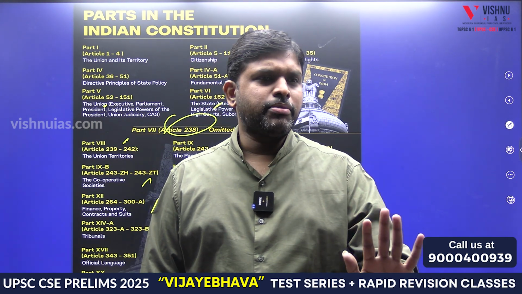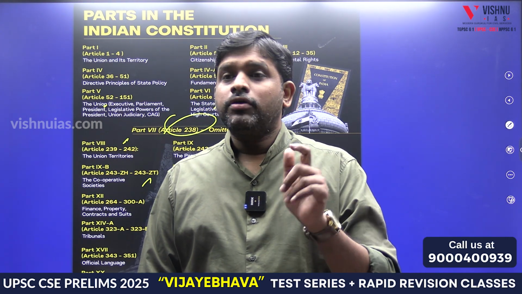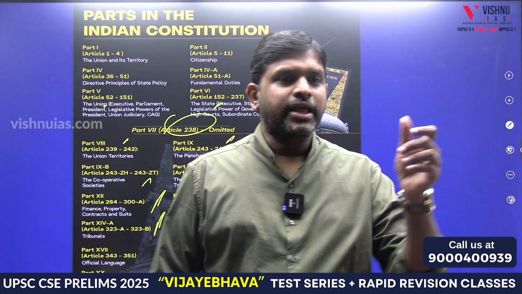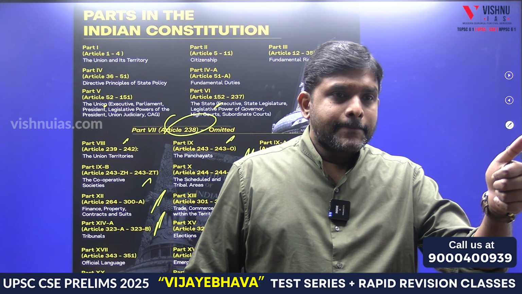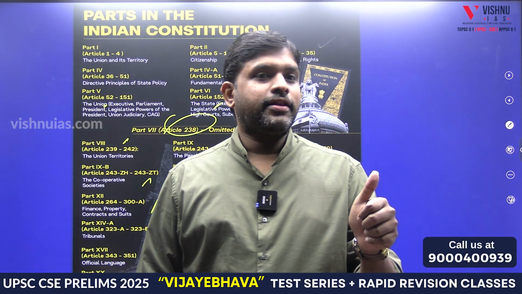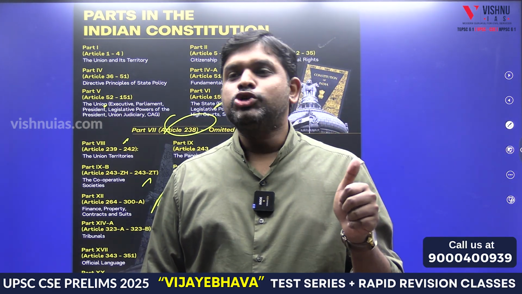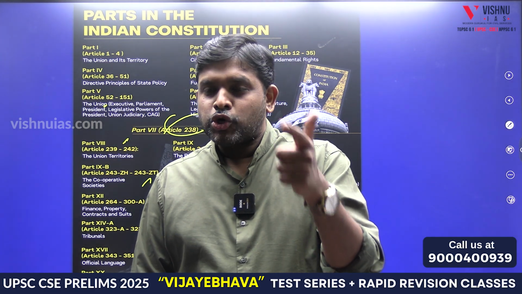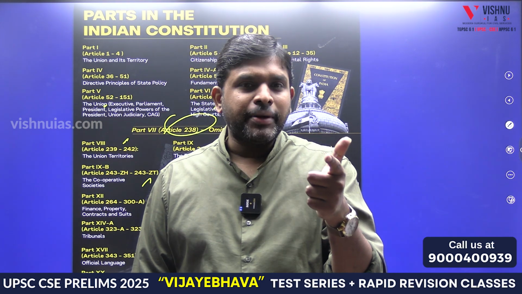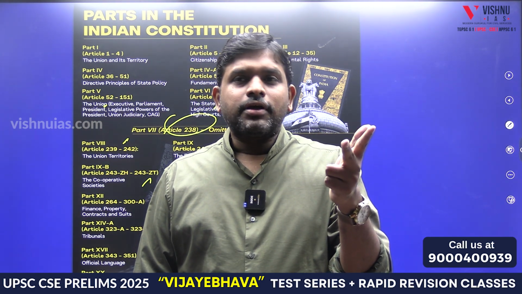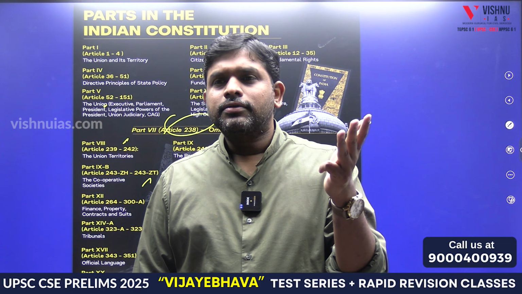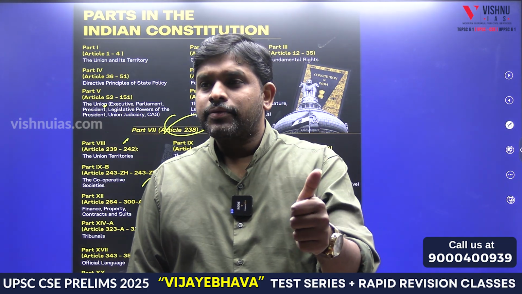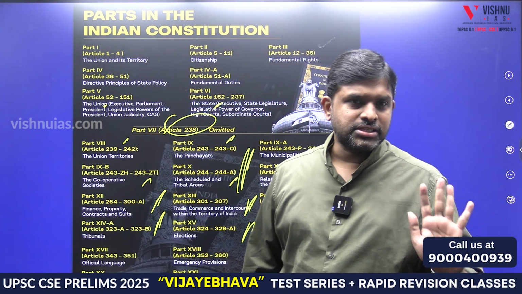Government jobs. 15th? 14A, tribunals. 15, elections. 10? Schedule areas and tribal areas. 11, Center-State. 12, finance, property. 13, commerce, intercourse. 14, government jobs. 14A, tribunals. 15, elections. Up to 15 it's clear.